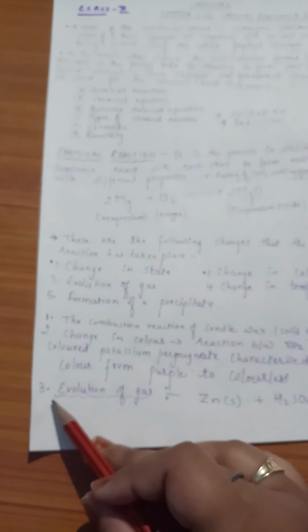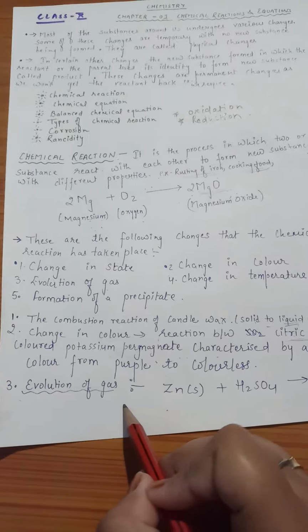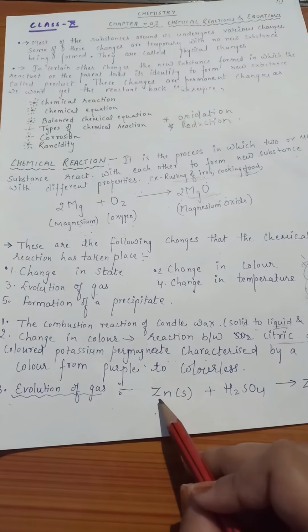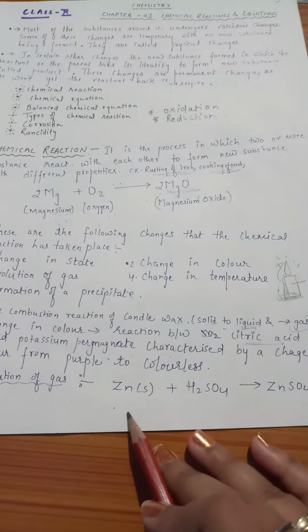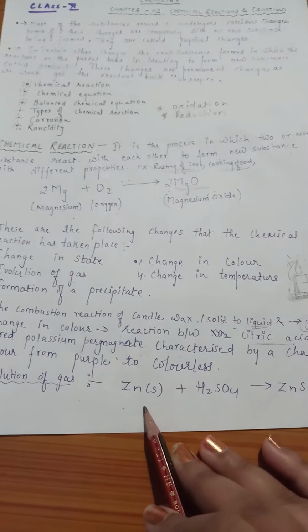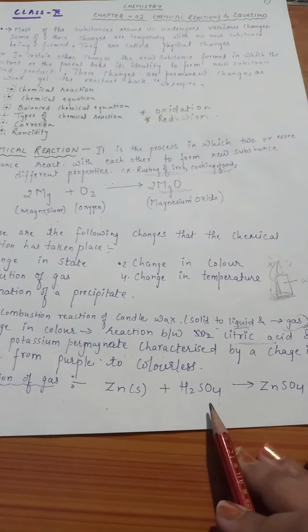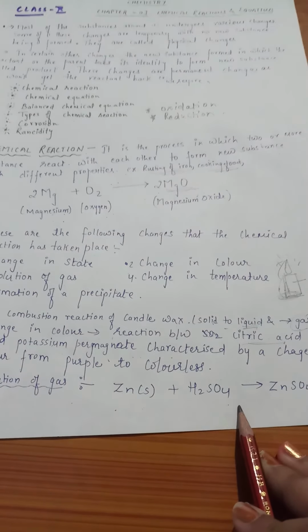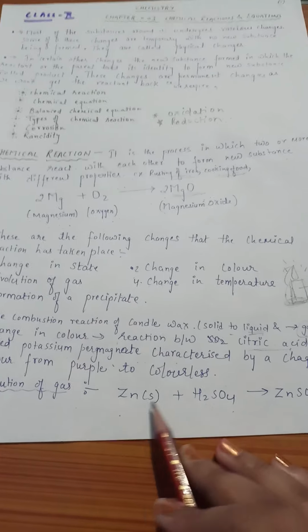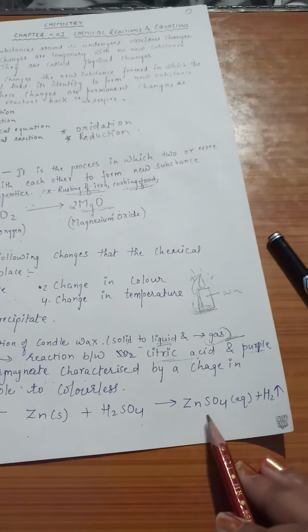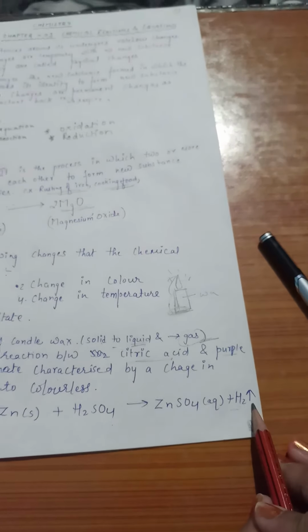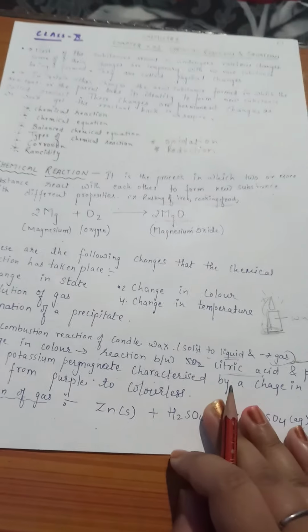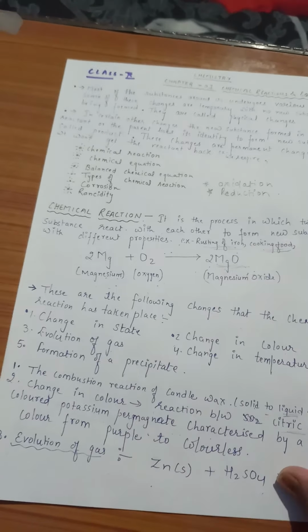After that, we come to the third point, that is evolution of gas. For example, for the reaction of evolution of gas, when zinc, which is a metal, reacts with sulfuric acid, which is an acid, you get zinc sulfate and hydrogen gas is released in this reaction. So these are the three changes that you have seen in a chemical reaction.